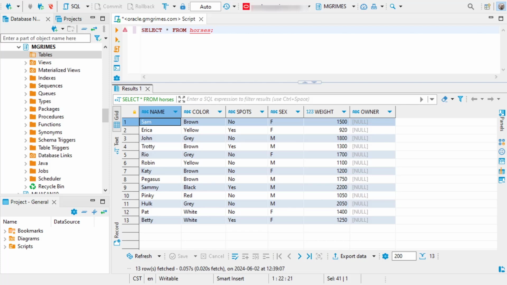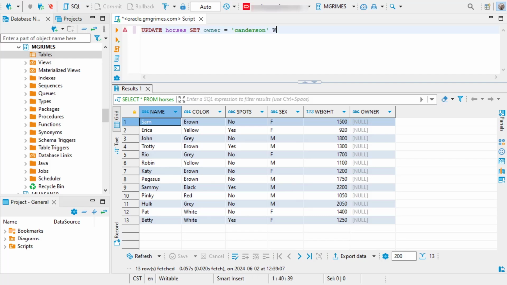So let's go ahead and update our horses so we have a value for this owner attribute that describes the name of the owner of the particular horse, right? So we could do something like update horses, set owner equal, and then let's say this is like a username of the person who owns the horse. We're going to say C.